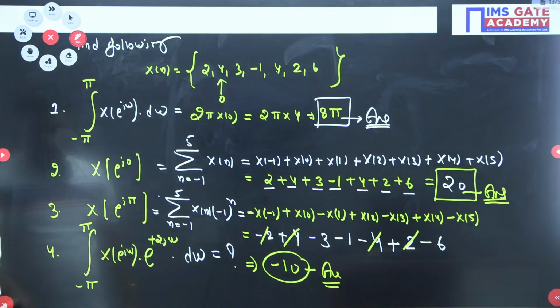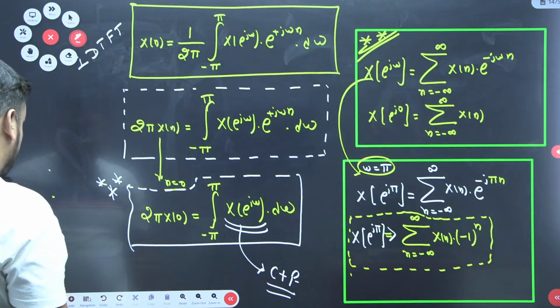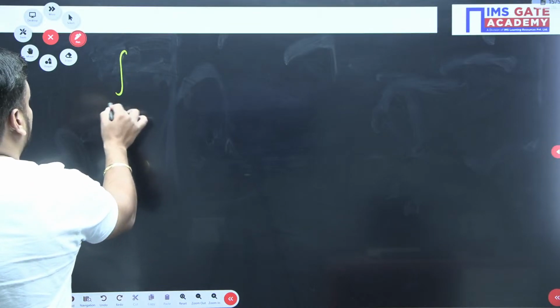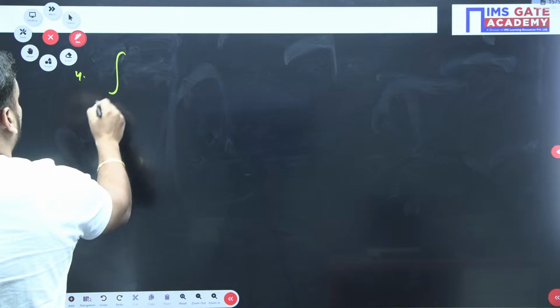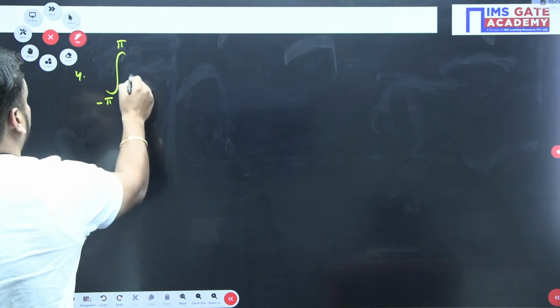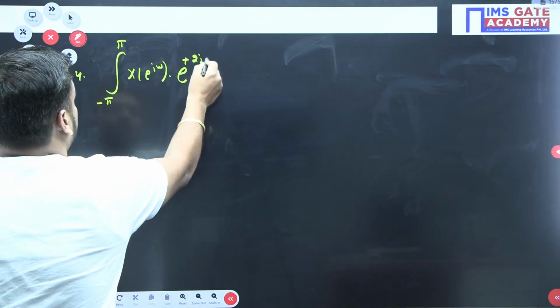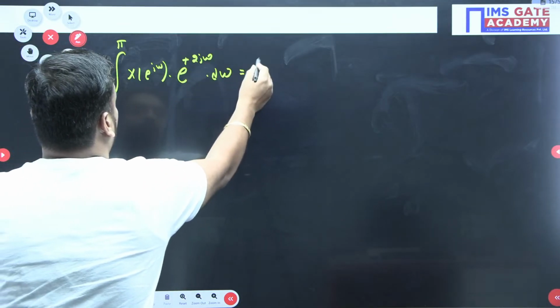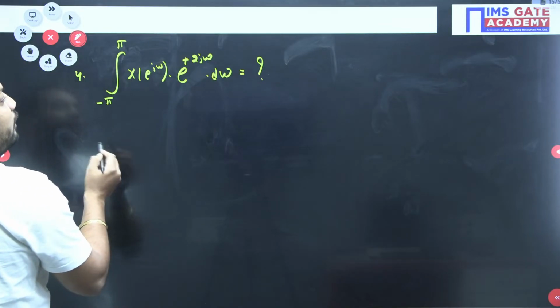Now the last question I am solving on the next slide. What is the last question the examiner is asking? The fourth question is the integral from minus pi to pi of X(e to the power j omega) times e to the power plus 2j omega d omega. Do you know the inverse formula?